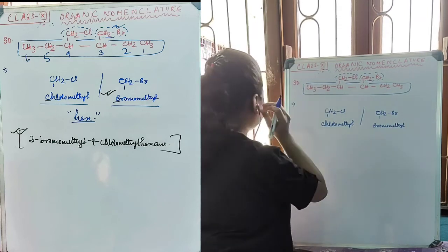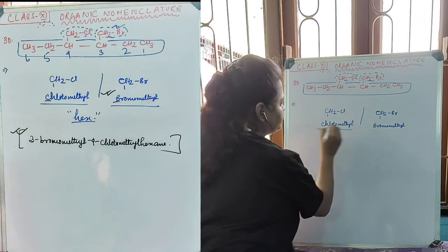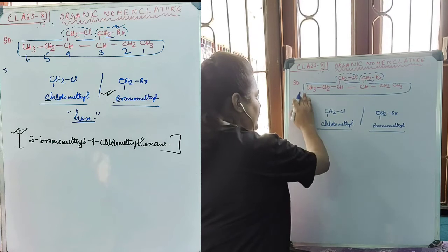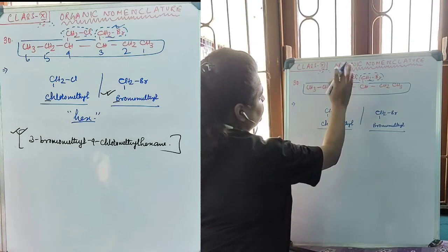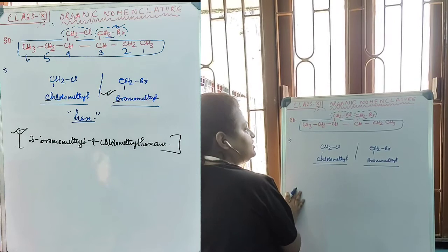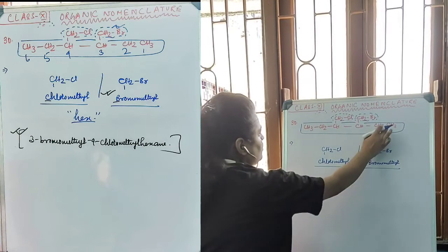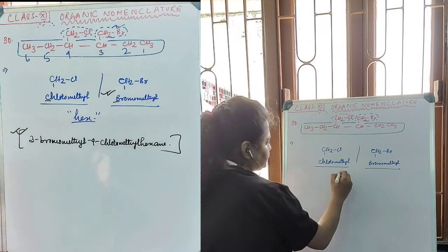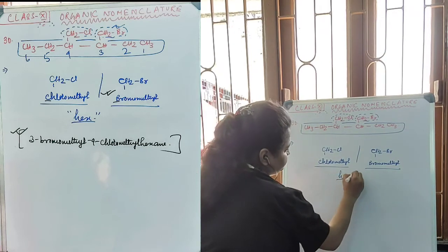Both of them, the names of these alkyl groups are chloromethyl and bromomethyl. Therefore, as these two are functional groups, their names should be written before the actual name of the group, which is the 6-member long chain. Therefore, the actual name of the chain is hex.